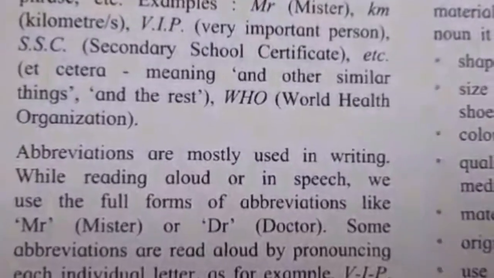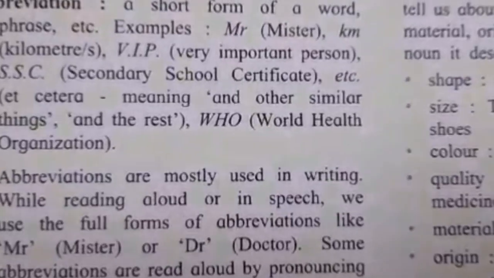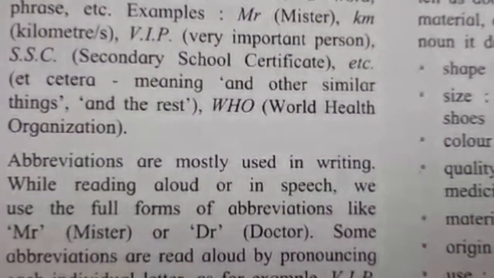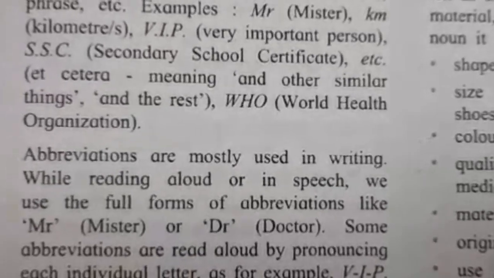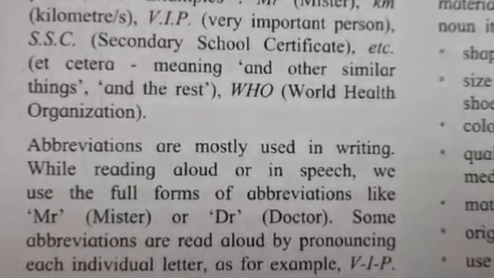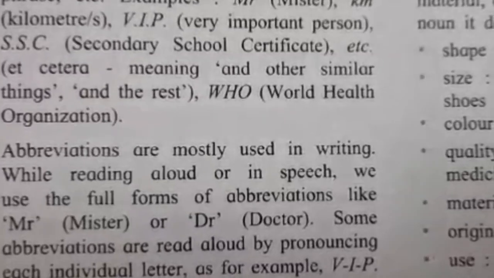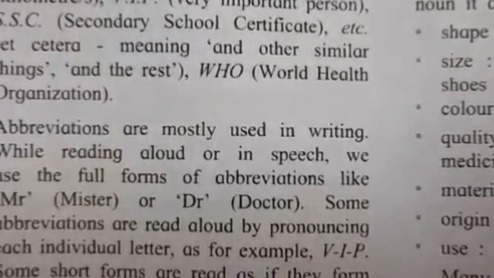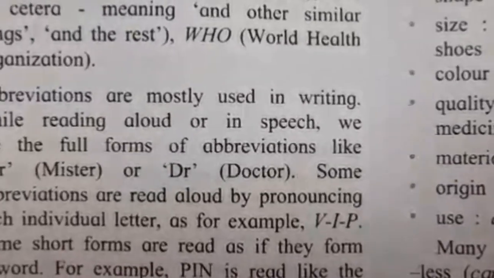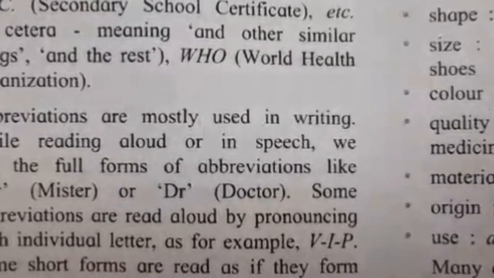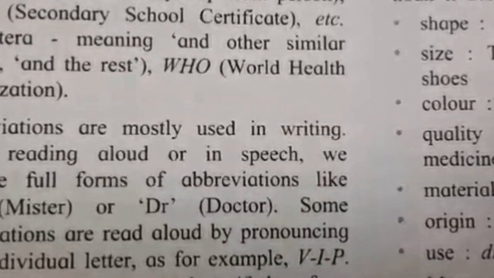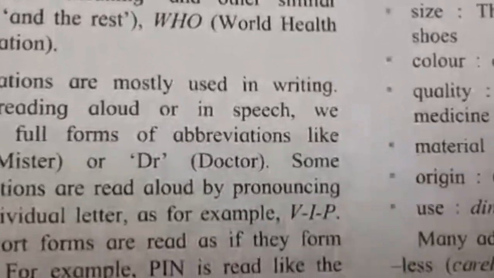Language study. So we are going to see what abbreviations mean. An abbreviation is a short form of a word, phrase, etc. Examples: Mr. for Mister, km for kilometers, VIP for very important person, SSC for Secondary School Certificate, etc. (meaning and other similar things and the rest), and WHO for World Health Organization. All the examples given are abbreviations.